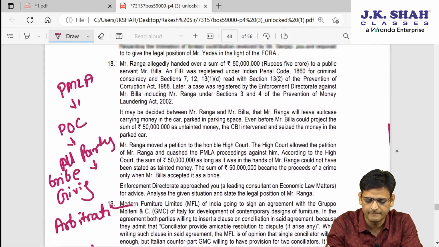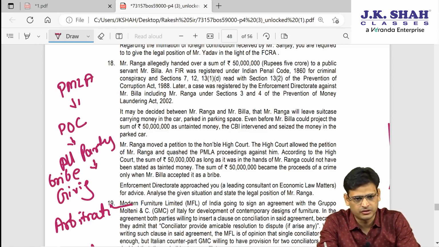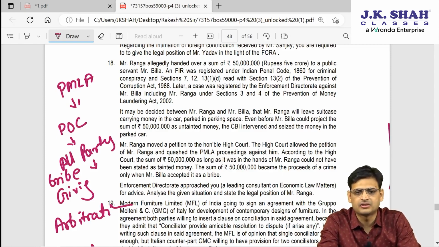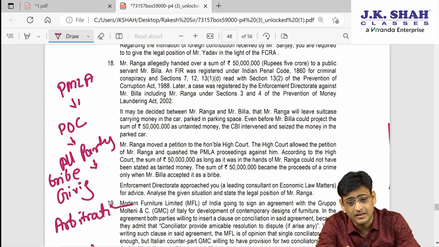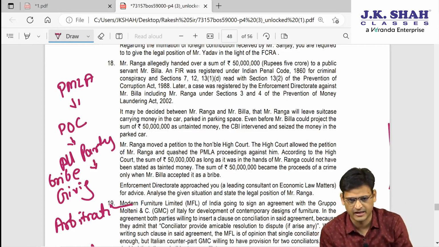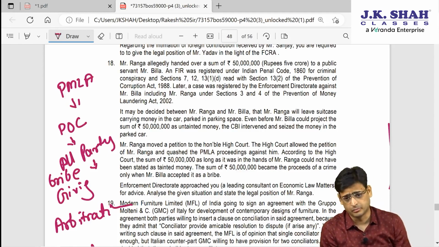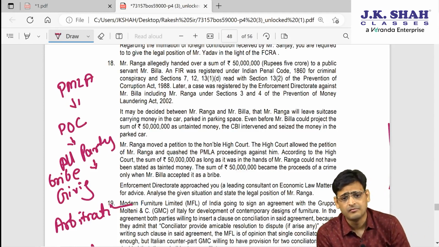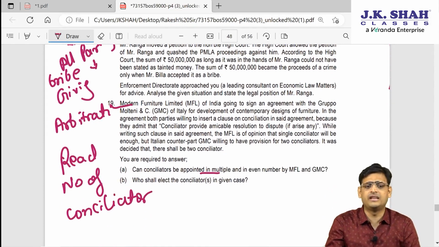Please read question 18. When you have gone through question 18, you must have realized that this question is from the Prevention of Money Laundering Act. Here the entire question is that the person who is receiving the bribe is engaged in PMLA and it is proceeds of crime. But is the person who is giving the bribe also covered? So the answer is obviously yes. Whichever party is directly or indirectly engaged, or attempts to indulge, or knowingly assists, or knowingly is a party, will be part of the proceeds of crime. So even the party who is giving the bribe will also be treated as engaged in money laundering. Question 19, please read it.